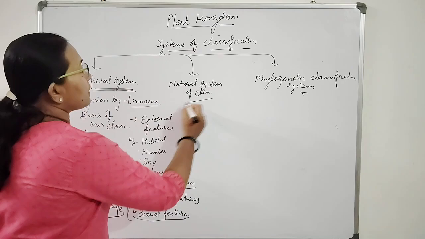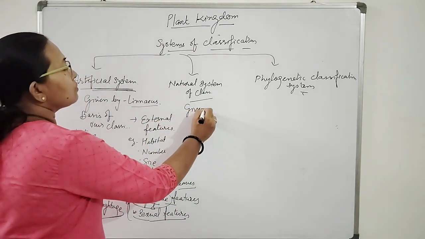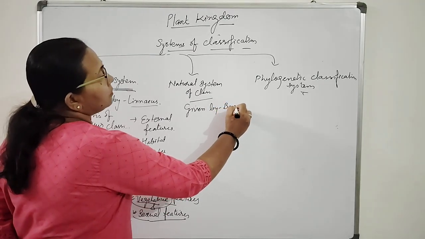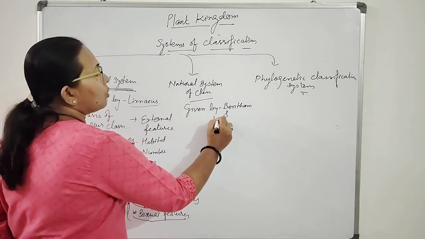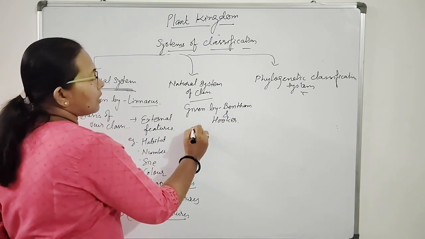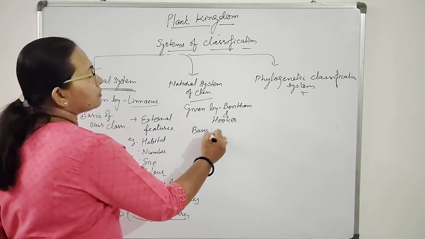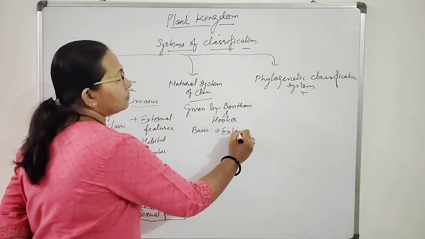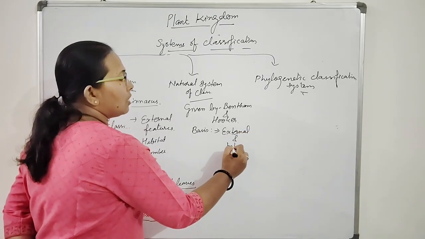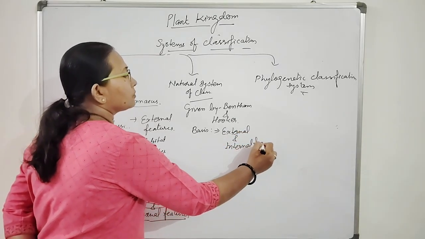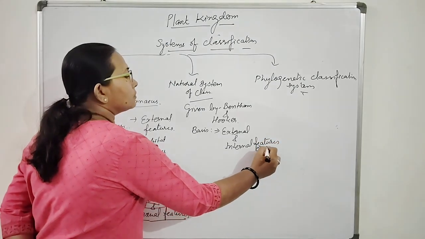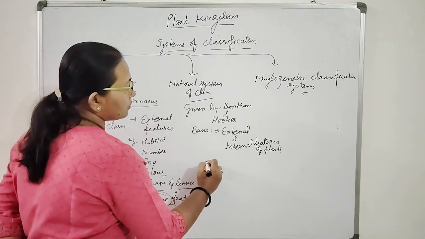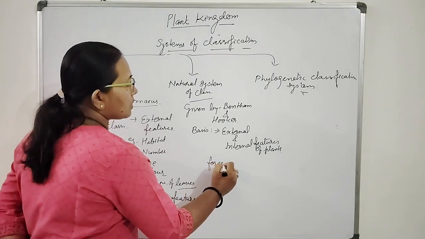Now come to the natural system of classification, given by Bentham and Hooker. The basis of the natural system of classification is external and internal features of plants.